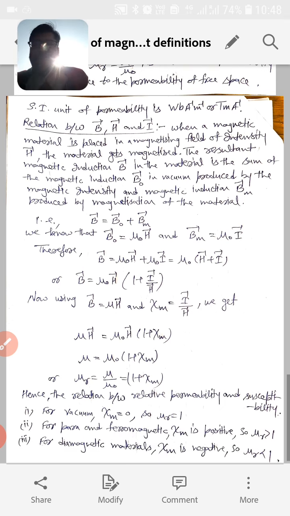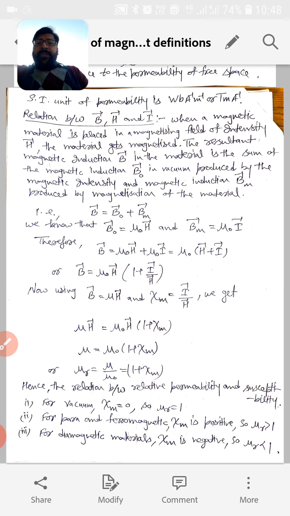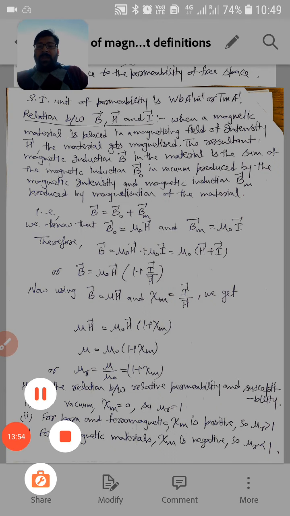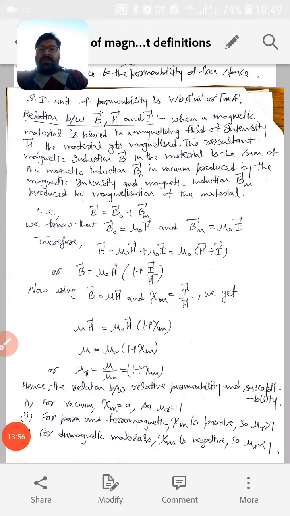Now we'll find out a relation between B, H and I. This is a very important relation which we use quite a lot in the coming lectures.